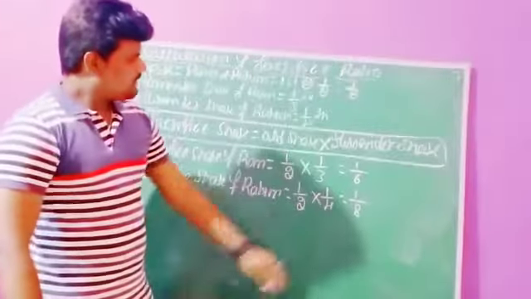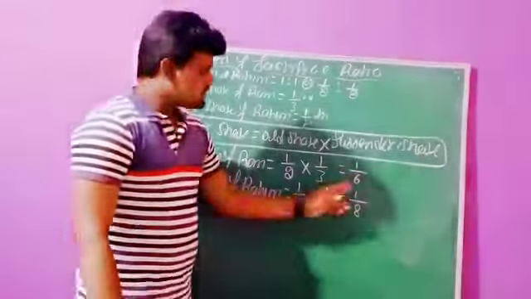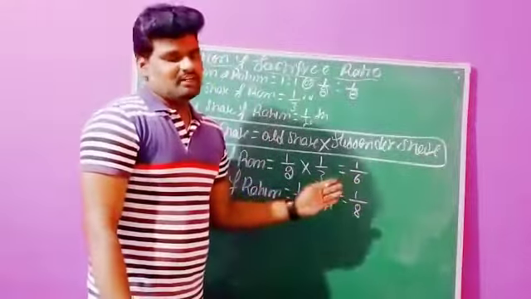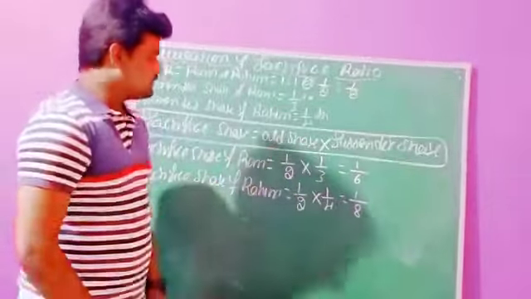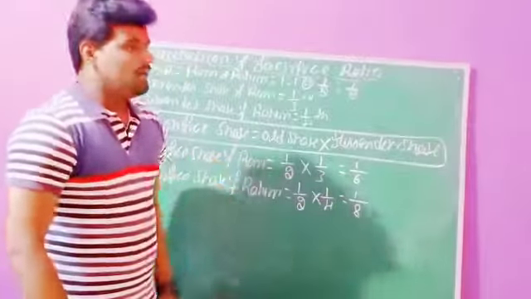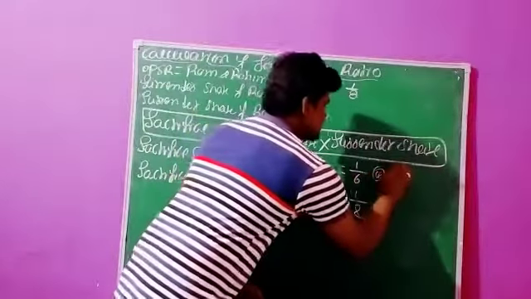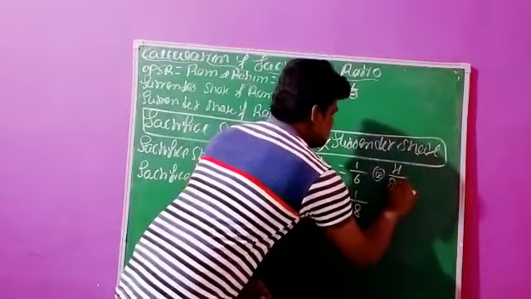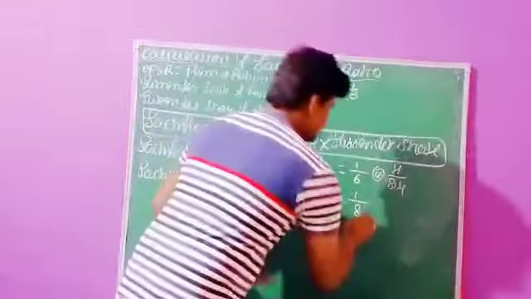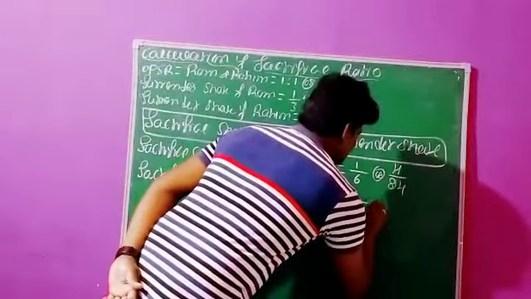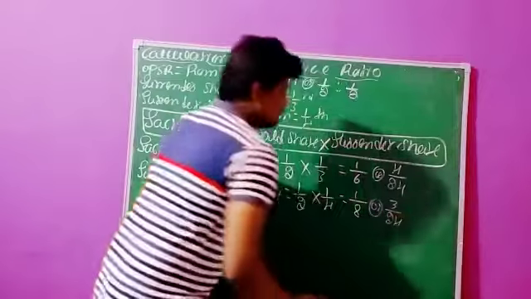But here, the denominators of both fractions are different, so in this situation we can't simplify the ratios. We need to make them equal. So we divide among one value: 6 fours are 24, and 8 threes are 24.